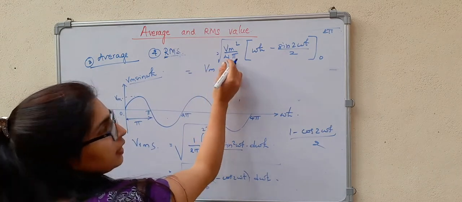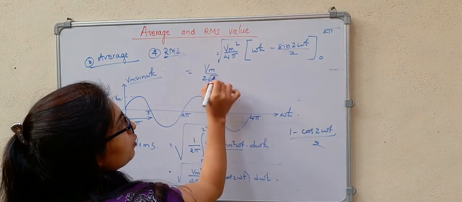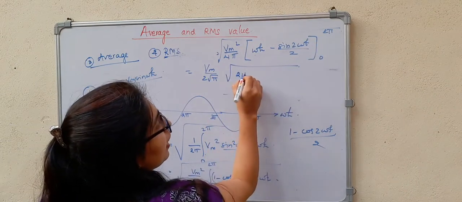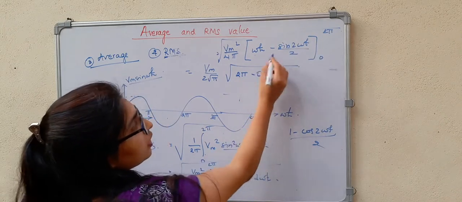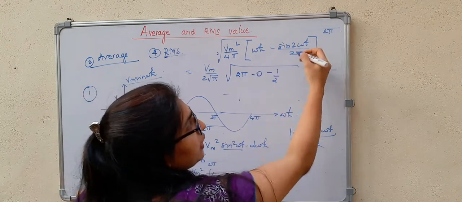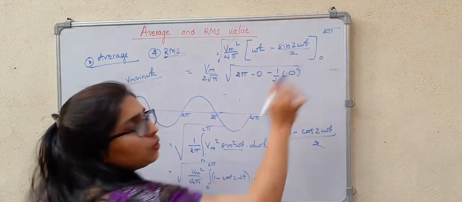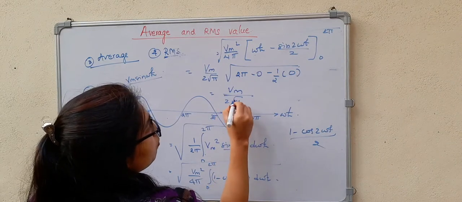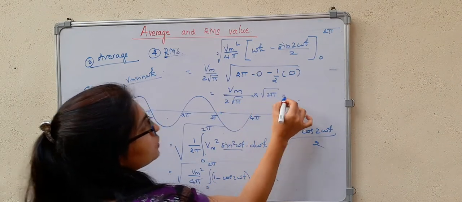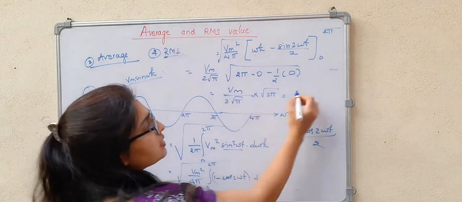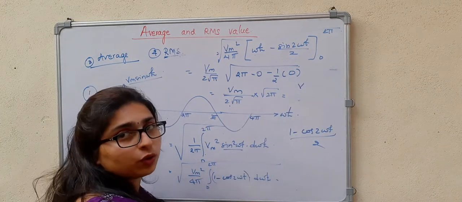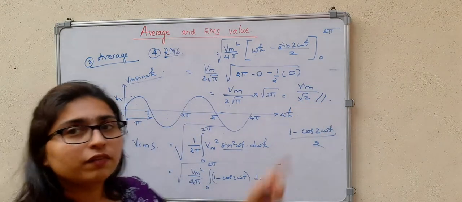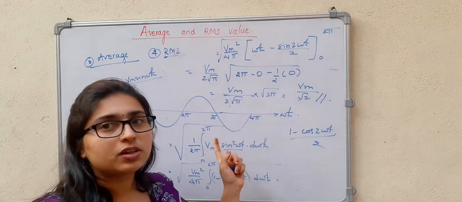Vm, I will take it outside the square root, Vm by 2 square root of pi, then the square root of omega t, that is nothing but 2 pi, 2 pi minus 0. Then we have minus 1 by 2 sin 2 into 2 pi, this whole thing will become 0, since sin 0 is 0. So it is Vm divided by 2 square root of pi into square root of 2 pi. The square root of pi gets cancelled, and square root of 2 into square root of 2 is 2. So it is Vm by square root 2. So the RMS value is Vm by square root 2, that is for the sinusoidal signal.